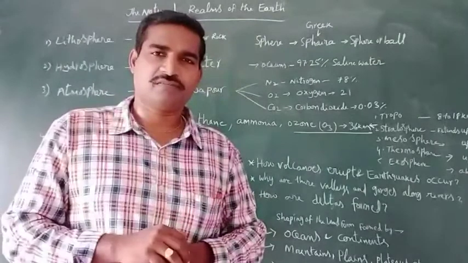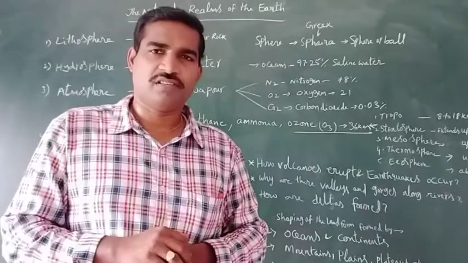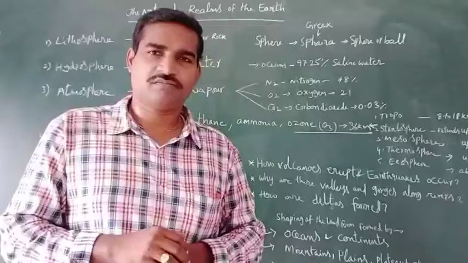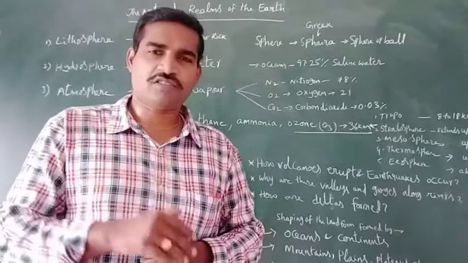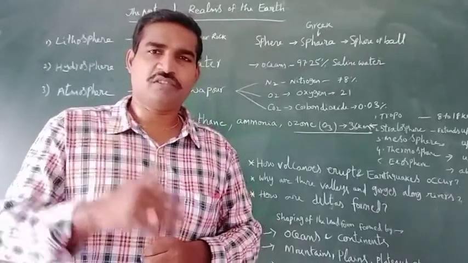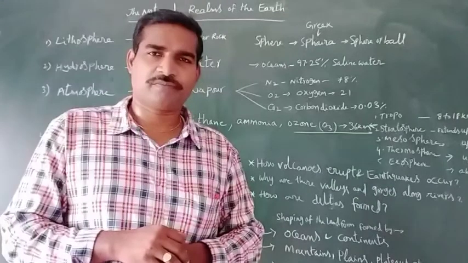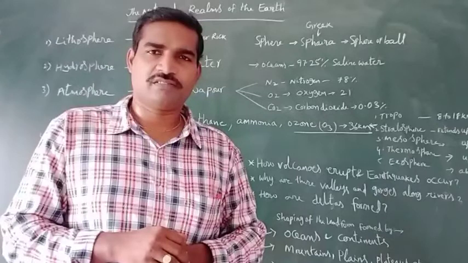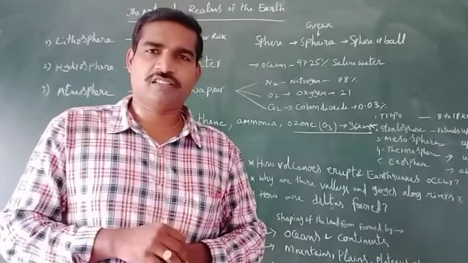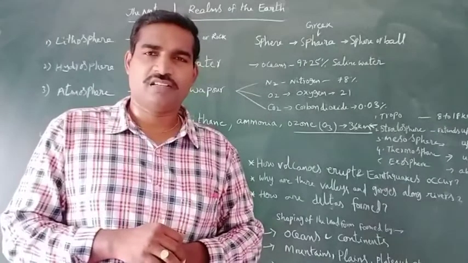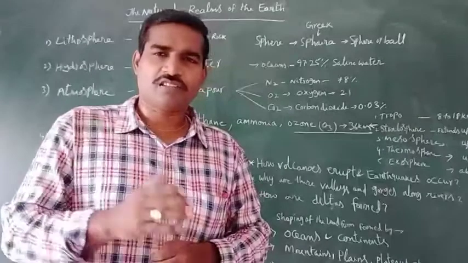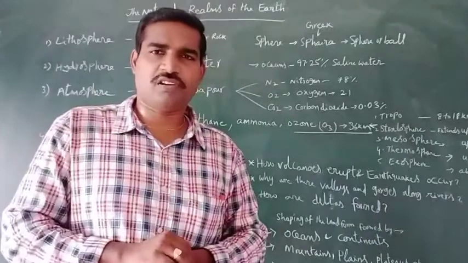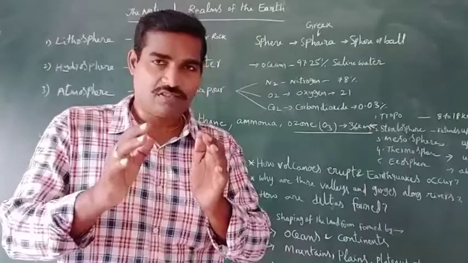The largest one is the Pacific Ocean, then the Atlantic Ocean, third the Indian Ocean, fourth the Arctic, and last the Antarctic Ocean, also known as the Southern Ocean.